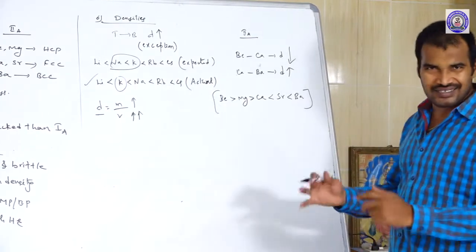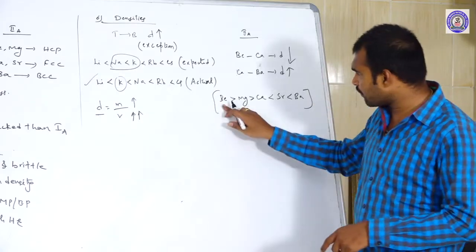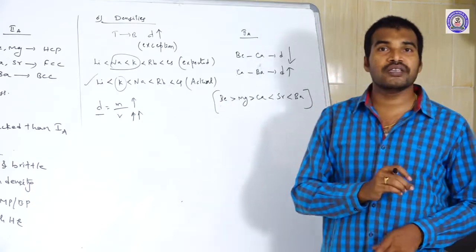Here you may get a doubt. What is the reason why it first decreases and thereafter increases? Why? Because when you go from beryllium to magnesium, magnesium belongs to what?